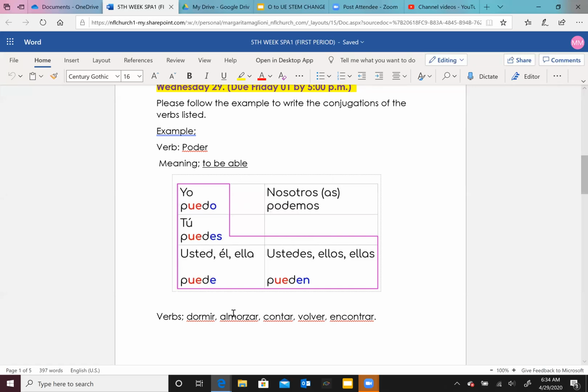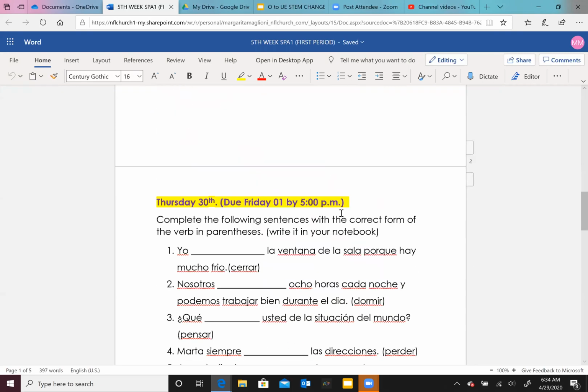I want you to write the verb dormir, meaning to sleep. Yo duermo, tú duermes, usted, ella duerme, nosotros dormimos, ustedes, ellos, ellas duermen. And then draw the shape with a pencil, with a pen, with a color, with a crayon, with a marker, however you want to draw it, but draw your shape. You need to do this in your notebook.